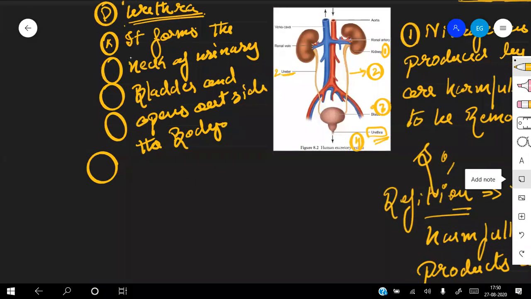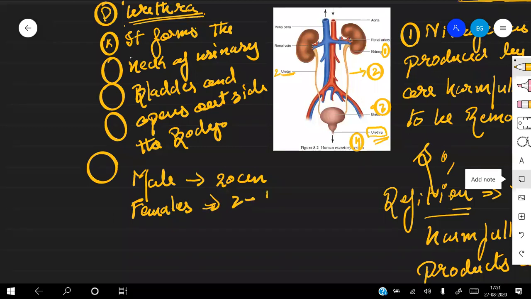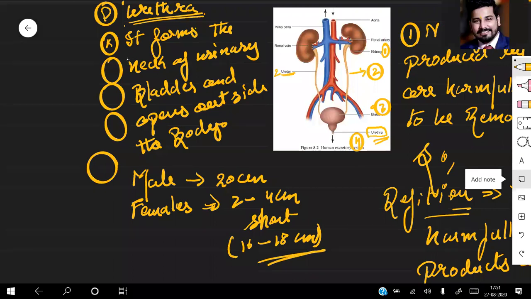I'm telling you the length. In males, the length is around 20 centimeters, and in females it is around 2 to 4 centimeters shorter, so it might be around 16 to 18 centimeters in females. So these were some of the structures which we have to look at.